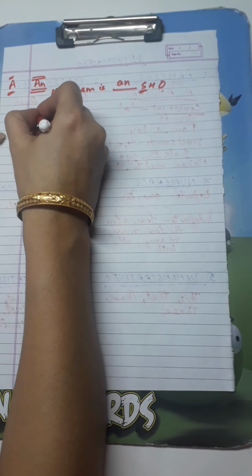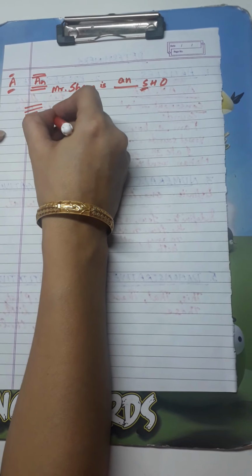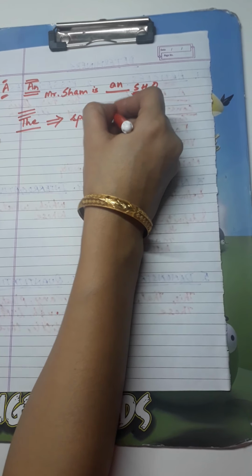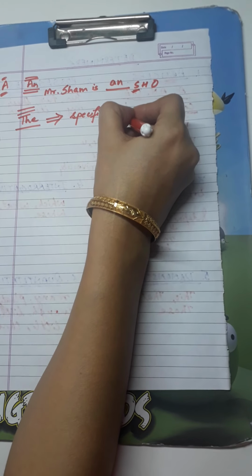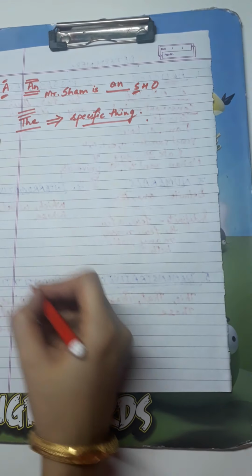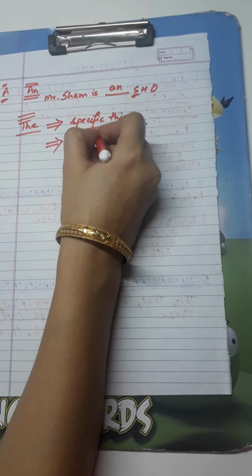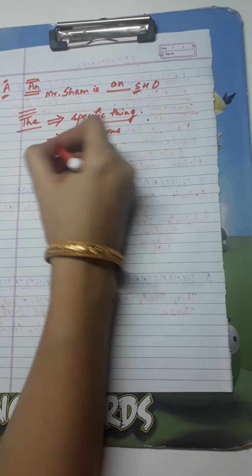Then the third article is the, which is used for a specific thing. Any specific thing, and directions. Directions are also specific.